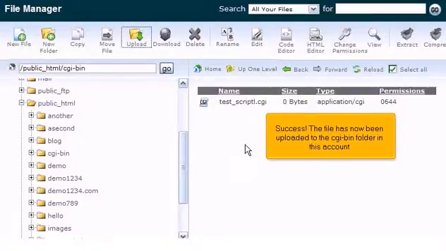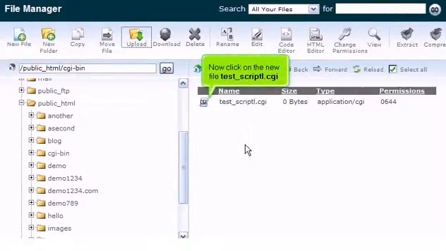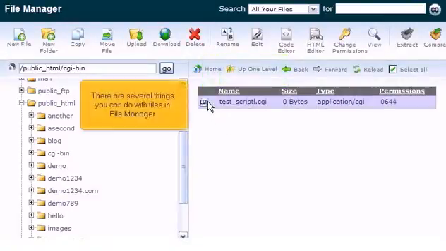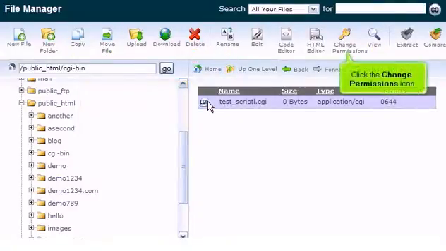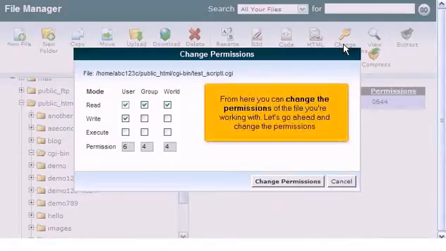Success! The file has now been uploaded to the CGI bin folder in this account. Now click on the new file test-script1.cgi. There are several things you can do with files in File Manager. Click the Change Permissions icon. From here you can change the permissions of the file you're working with.